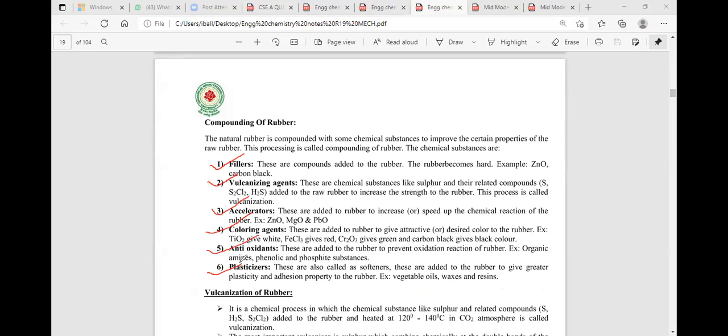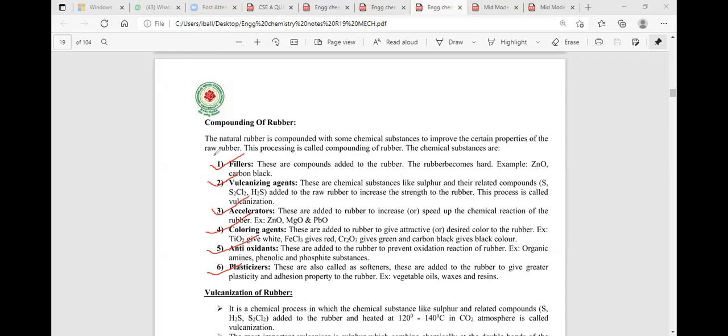When these additives are added to the natural rubber, the low property of natural rubber is converted to give high property of rubber. The process we are saying is compounding. I'm repeating: compounding is a method where the low property of rubber is converted to give high property of rubber.